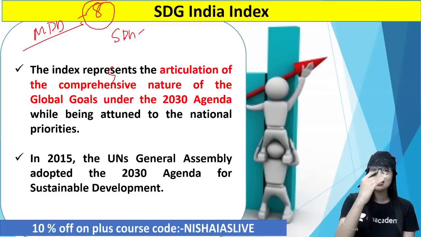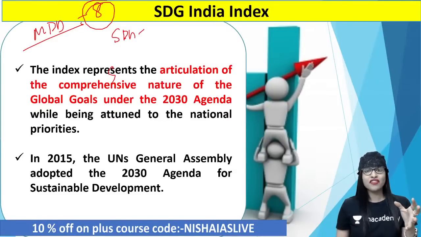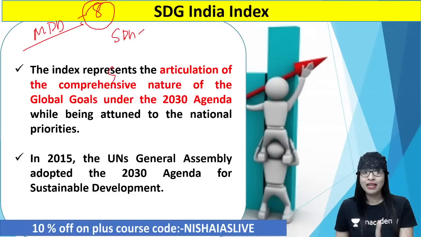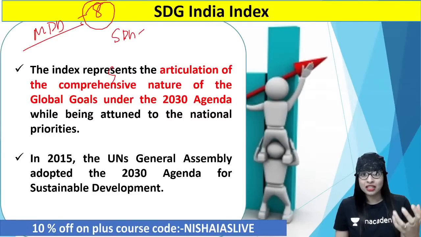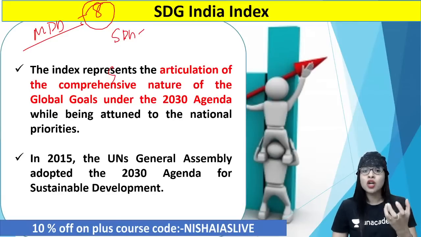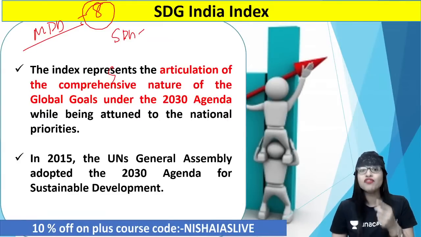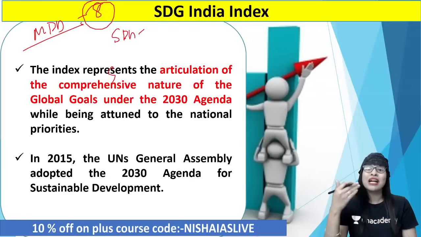What they did is that all these 8 objectives or goals in the Millennium Development Goals, they kind of subdivided. Let's say, for example, if poverty and hunger was one goal of the Millennium Development Goals, in SDG they are 2 different goals. They said that in a very practical way. You cannot even think of eliminating poverty just like that. What is the root cause of poverty? The root cause of poverty is hunger. Don't you think so? The moment you eradicate hunger, then you can even think about reducing poverty. So no hunger is the first objective of SDG, followed by no poverty. So they categorized the goals like that, so it is even more practical, I should say.